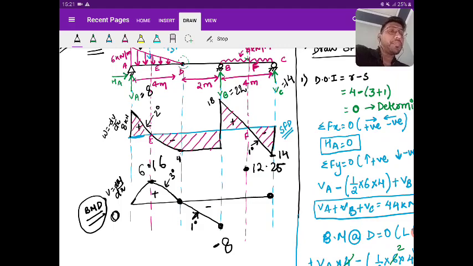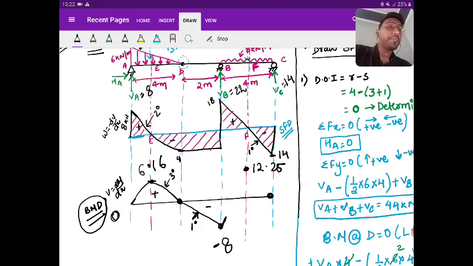At B, just left and just right, the slope will be different, because the shear force value just left of B is different from just right of B. Is it clear? So just right of B, is there a shear force? Yes, the value is 18. So you need to see the slope, and since the next point F is positive in magnitude, you need to look upward.